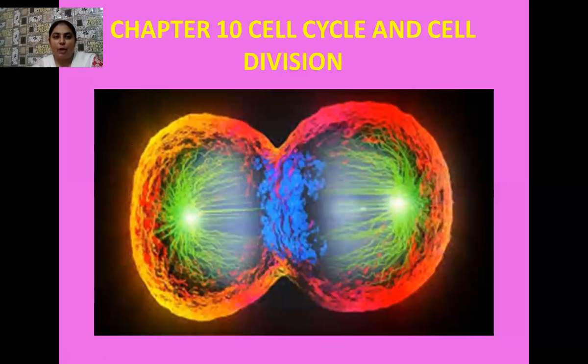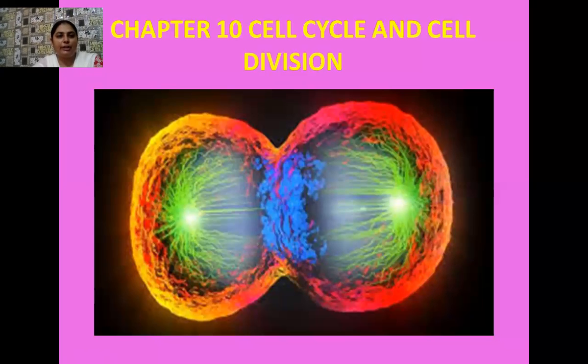Whereas when the living organism reaches the stage of reproduction, after the stage of puberty, then the cell division takes place in the germ cells or the generative cells, or you can say reproductive cells. That type of cell division is known as meiosis. So students, always remember that growth, development as well as reproduction are the basic characteristics of any living organism, whether it may be a plant or an animal.